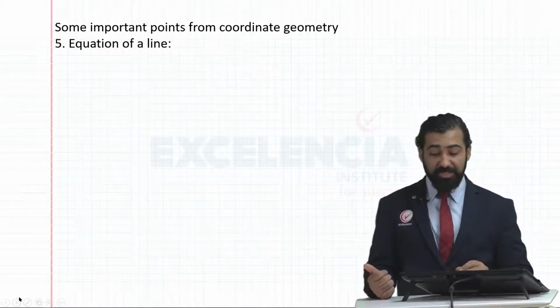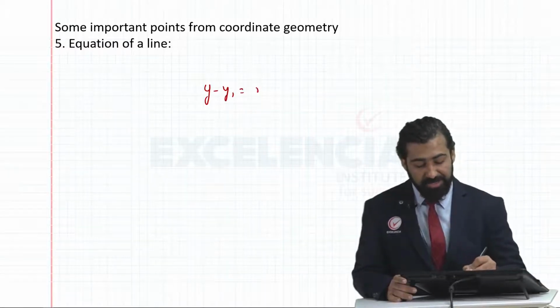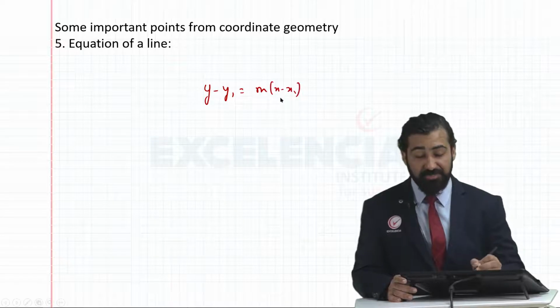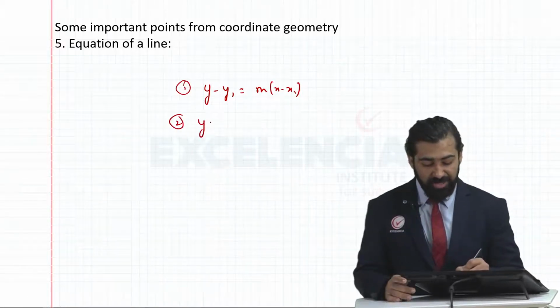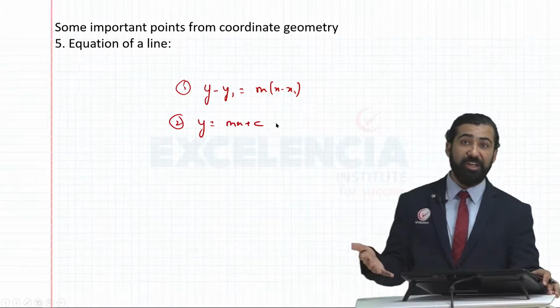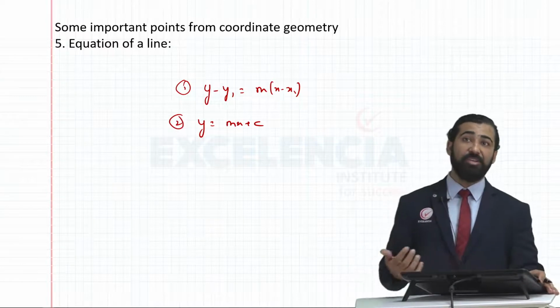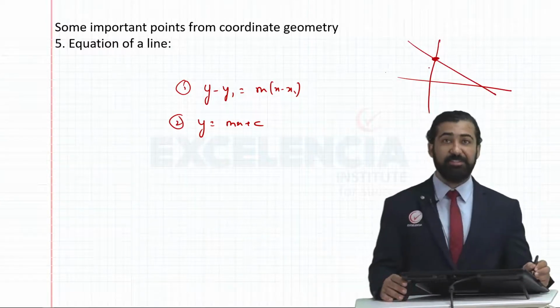We also learned how to find the equation of a line. The equation of the line is y minus y1 equals m into (x minus x1) when one point and the slope are given. Otherwise, we use the equation y equals mx plus c in case we know the numerical value of the slope and the y-intercept. The y-intercept is the point at which the line crosses the y-axis.